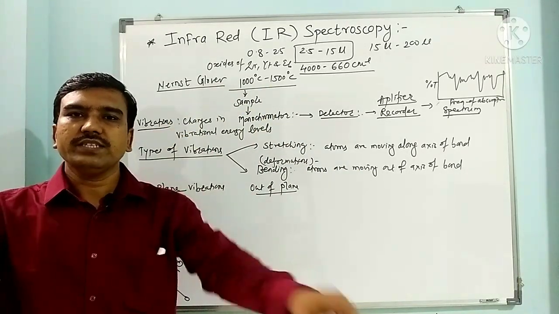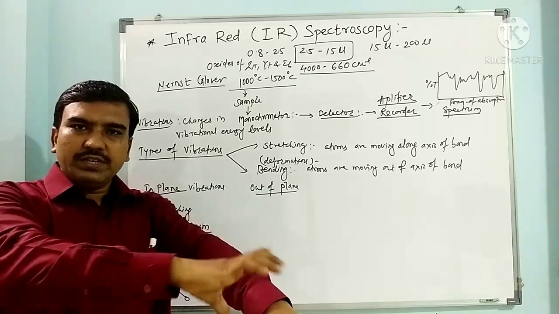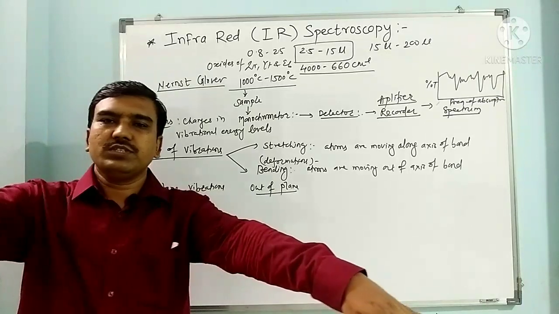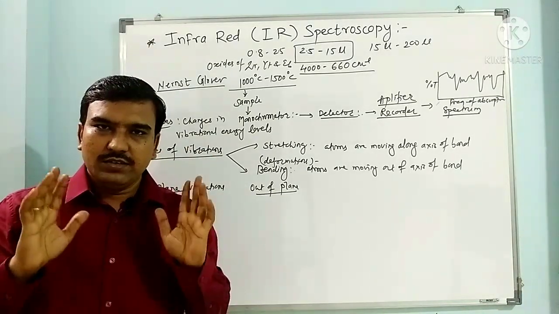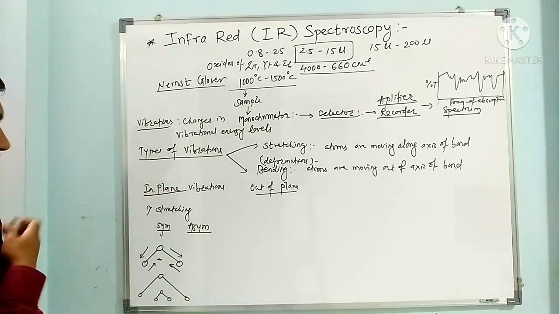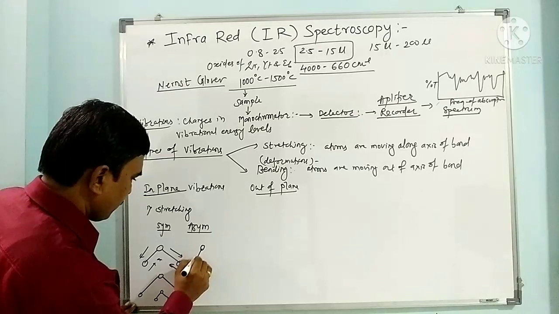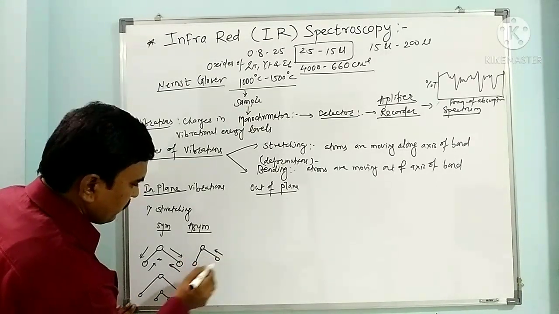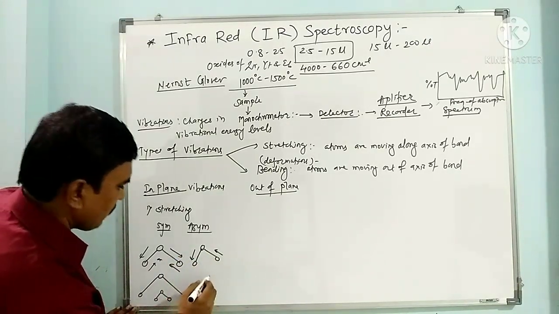This is called symmetric stretching, and the atoms are displaced along the axis, so in the same plane. Suppose this is the plane of the molecule, then the movements take place in the same plane. So these are the in plane vibrations, symmetric. And in case of unsymmetric stretching, one bond gets compressed and one gets elongated, or this gets elongated and this gets compressed.